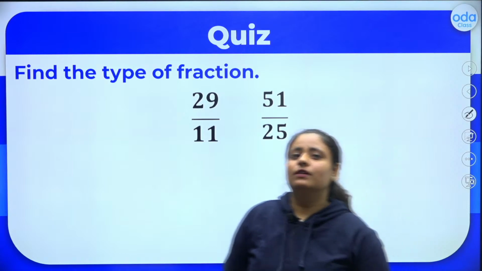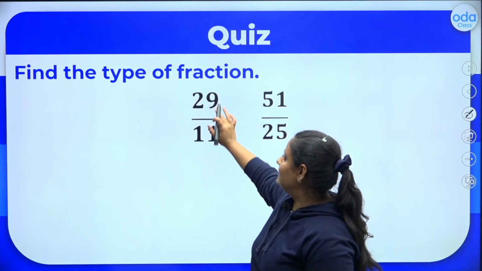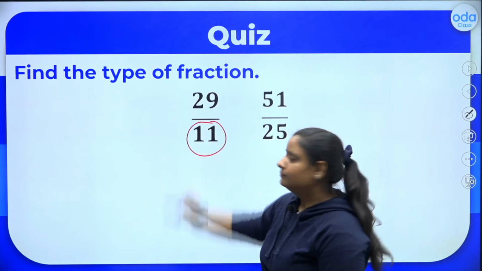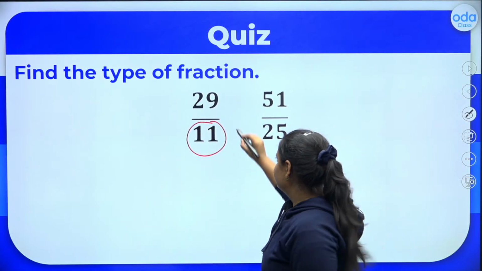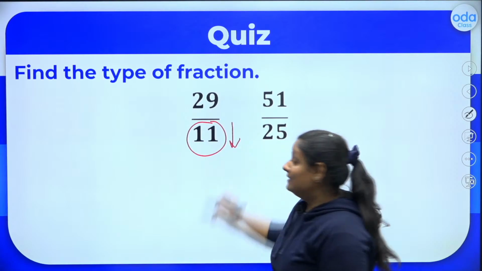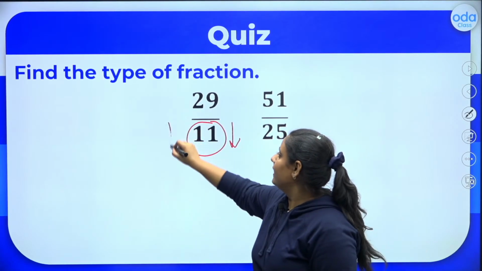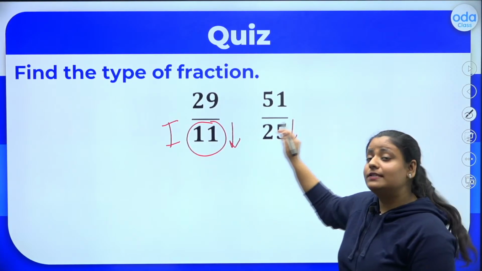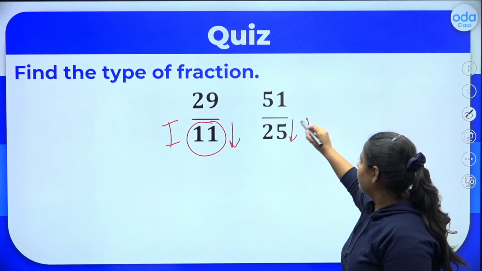Find the type of fraction. Look at this, 29 by 11. Look at the denominator. It is lesser. So when it is less, it is improper. Again in this case also it is less, it is improper.